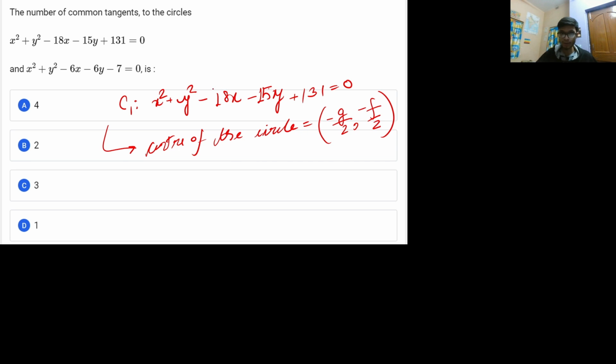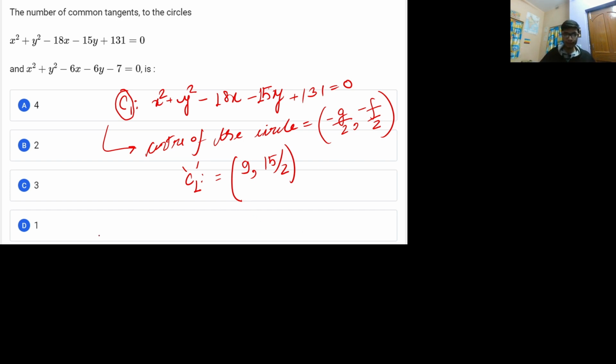If you represent the coefficient of the x term by g and the coefficient of the y term by f, then the center is represented as follows. I am writing the center of the first circle as c1, so this is circle c1, and the center of c1 is equal to 9 comma 15 by 2. That is the center of the first circle.